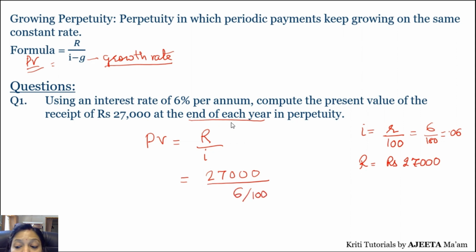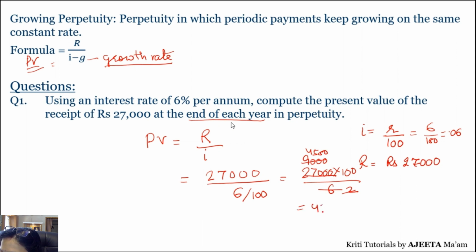So this 100 will go up. That is in the numerator. So 27,000 into 100 upon 6. ये simple calculation आपका करना है. So 27,000 into 100 upon 6. If we calculate, let's do it very nicely and very slowly. That will not take much time. Okay, no need to do unnecessary multiplication. So if I divide it by 3 first, I get 9,000. Now if I divide it by 2, so I get 4,500.